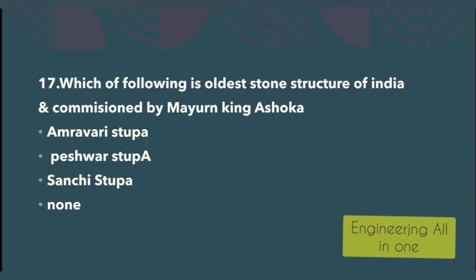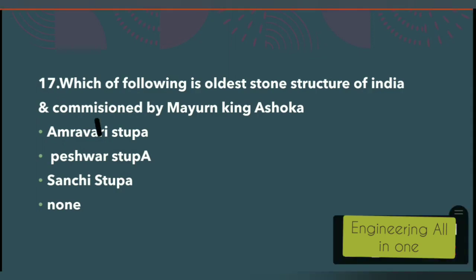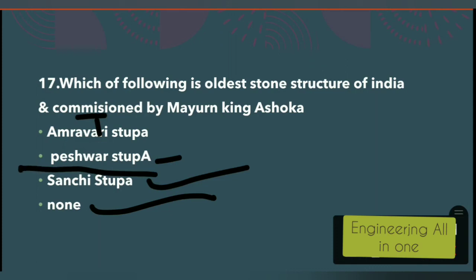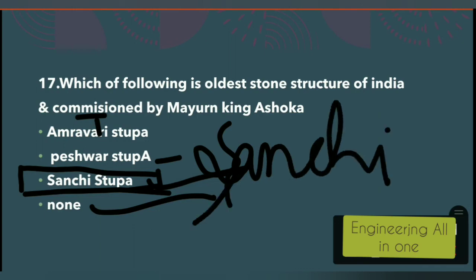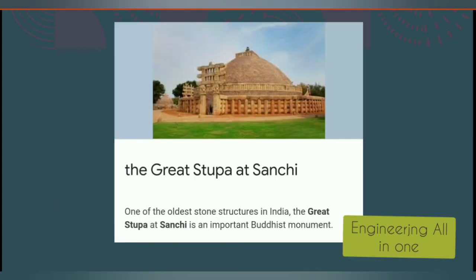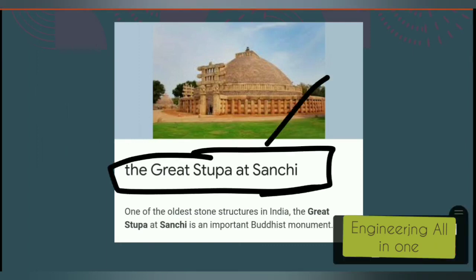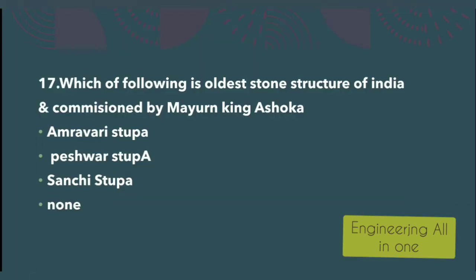17th question is here. Which of the following is the oldest stone structure of India and commissioned by the Mauryan king Ashoka? The option is here Amravati Stupa, Peshawar Stupa, Sanchi Stupa, or none. The right option to this question is option number C, Sanchi Stupa. Now see this, see the image of this stupa, the great stupa at Sanchi. This is the image of this stupa.